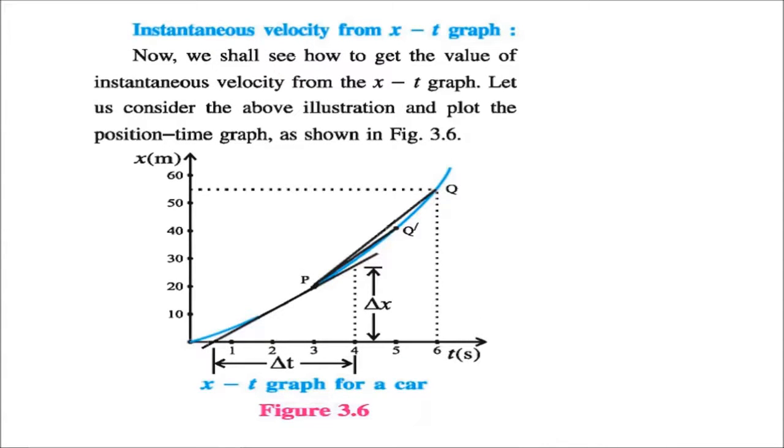What is instantaneous velocity from the x-t graph? Now here, say this one is the graph. You can take two positions p and q, join them and find the slope. But again, the interval t1, t2 is large. So why not take these two points? Again, the distance is large. So by reaching here, at some point we'll reach a tangent.